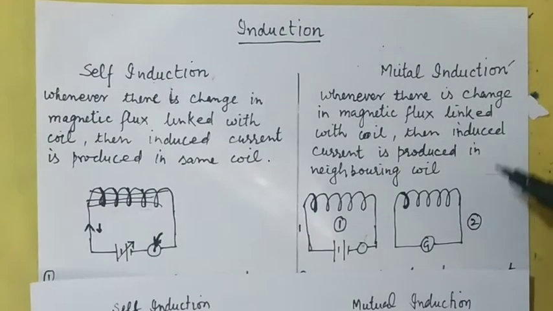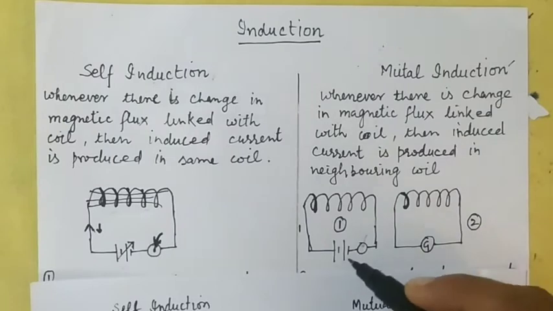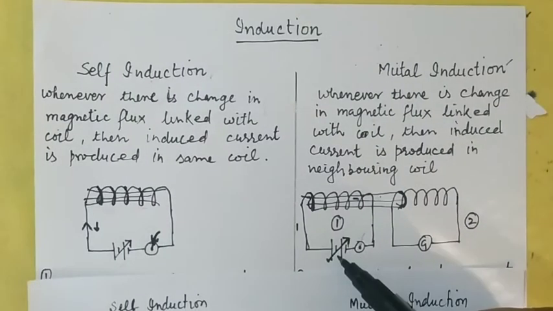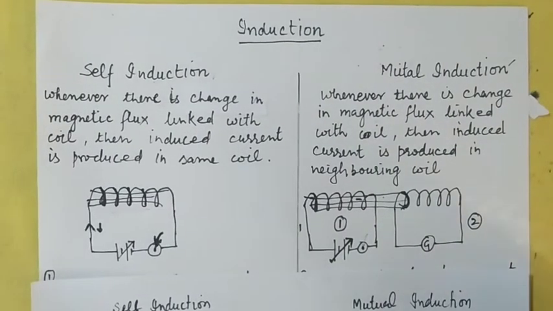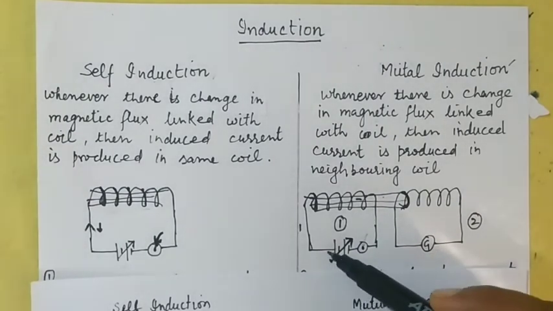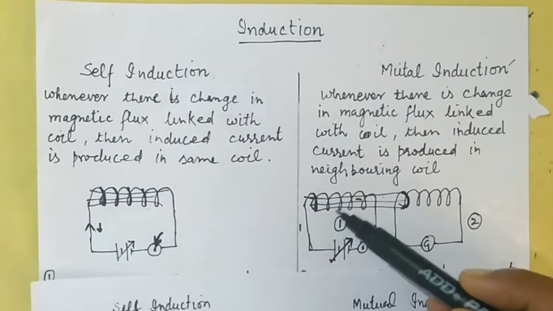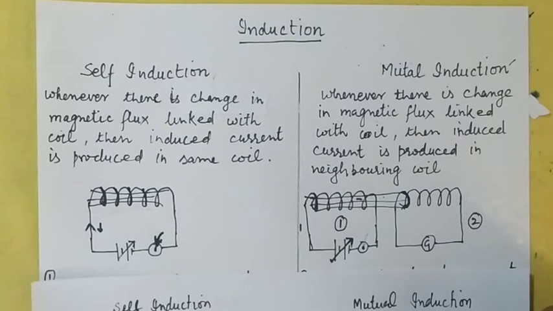Here, what is mutual induction? Whenever there is a change in magnetic flux linked with the coil, then the induced current is produced in the neighboring coil. For example, I am having a solenoid, I am attaching this variable battery whose potential I can vary continuously. As I close this key and I am varying this potential, as a result current is changing continuously, which produces a changing magnetic field.